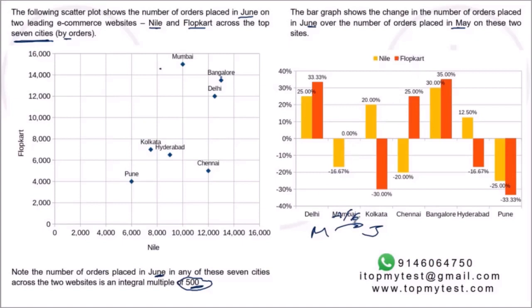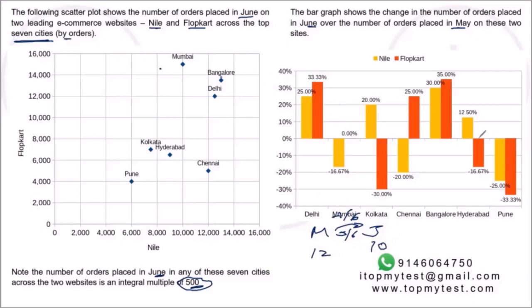This is for Nile. So Nile in June for Mumbai is 10,000. That represents a 16.67% drop, so this is 5/6 of the May value, so the May value should be 12,000.